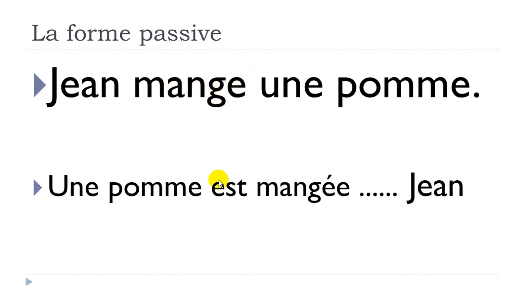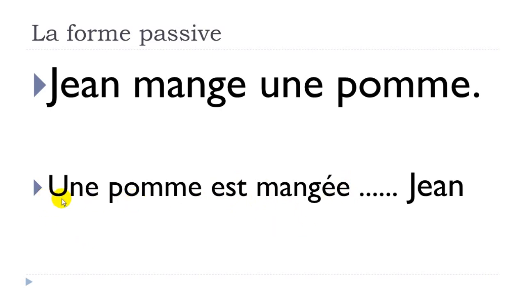Une pomme est, so the verb être at the present form, because here we've got a sentence at the present form. Mangé, okay? So as I said, you've got this accent aigu, okay? And the important thing here is that because we construct this passive form with être, then we should, at the end of the participe passé, add something if it's feminine or if it's plural.